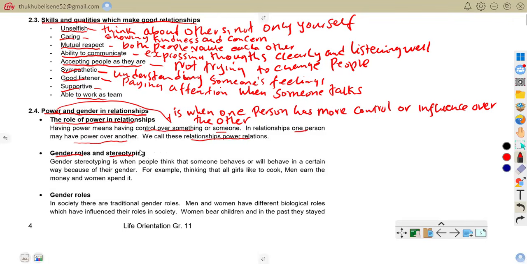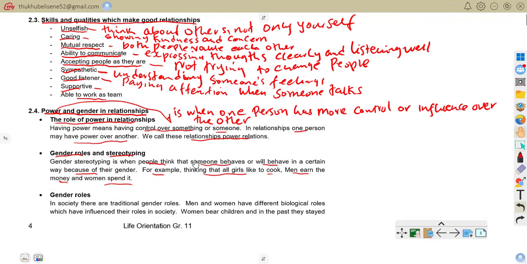For example, saying all girls like cooking or boys don't cry is gender stereotyping. Gender stereotyping is when people think that someone behaves or will behave in a certain way because of their gender. For example, thinking that all girls like to cook, men earn money, and women spend it.